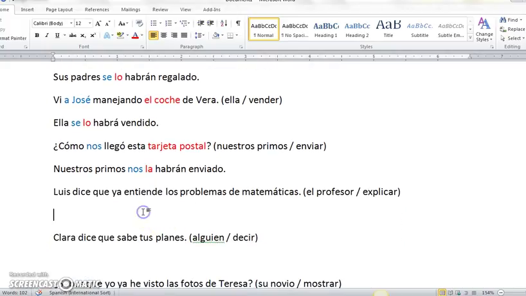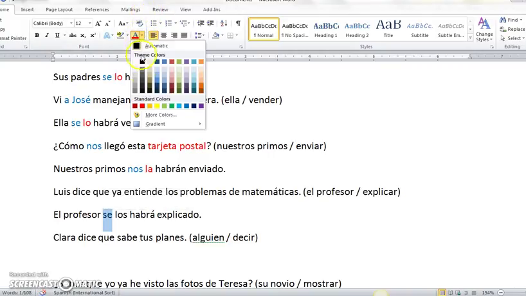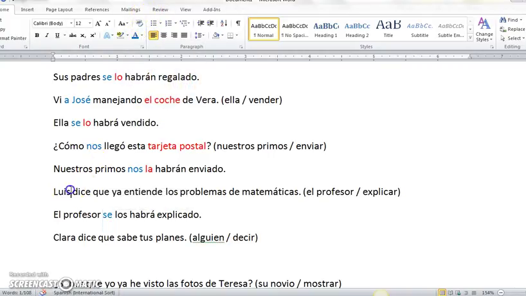Luis dice que ya entiende los problemas de matemáticas. El profesor explicar. Luis says he already understands the math problems. The teacher must have explained them to him. How would we say that in español? El profesor se los habrá explicado. So where did I get the se from? Who's the se representing? Luis. And what are the los referring to?